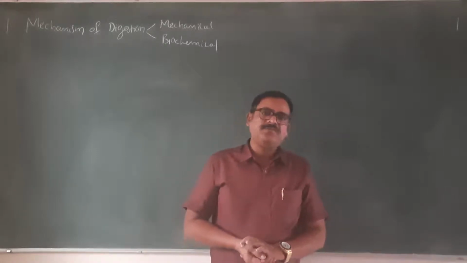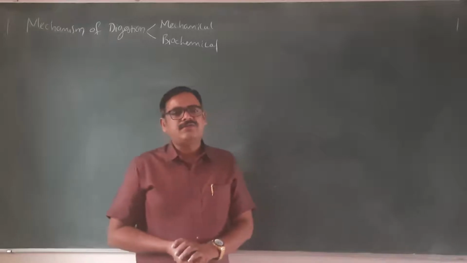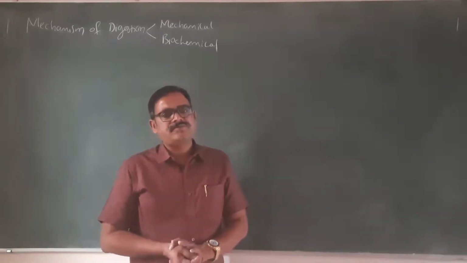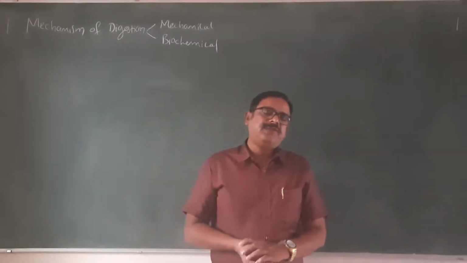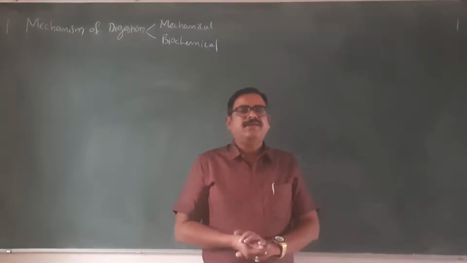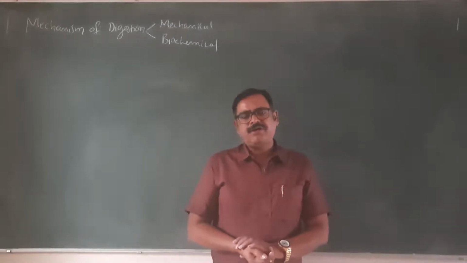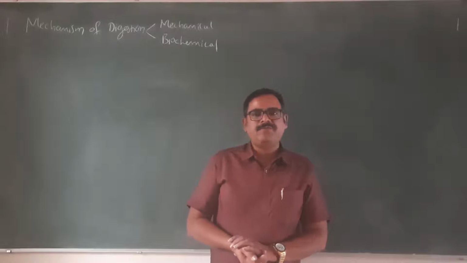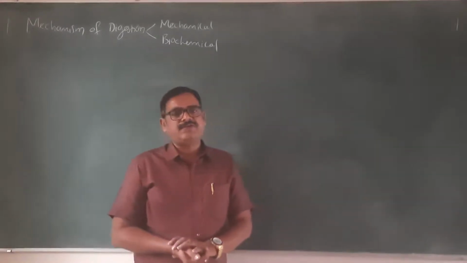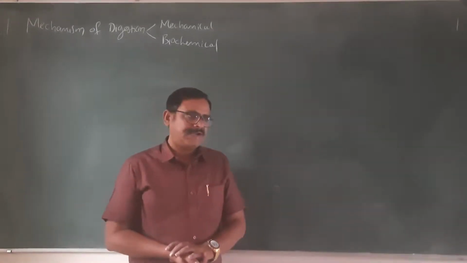Similarly, maltose is broken into glucose and glucose by the enzyme maltase. And lactose, or milk sugar, can be broken into glucose and galactose by the enzyme lactase.